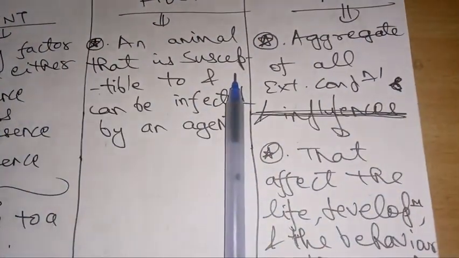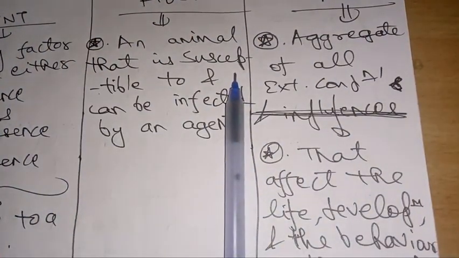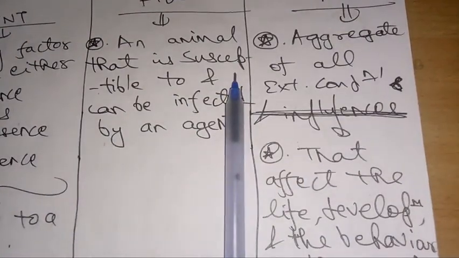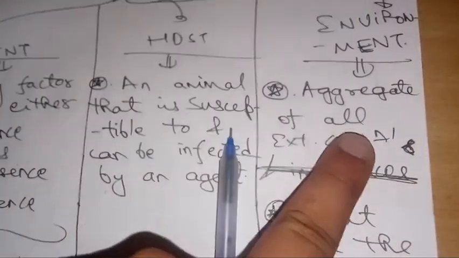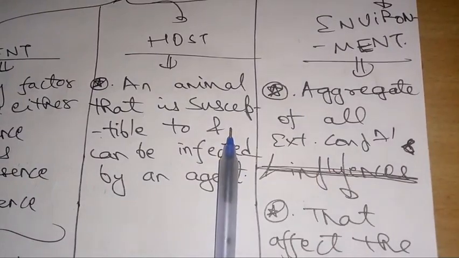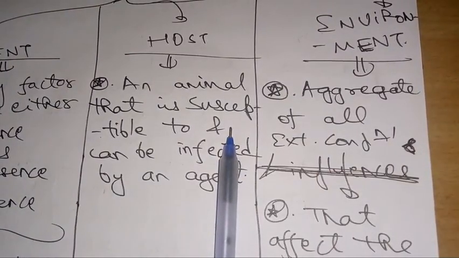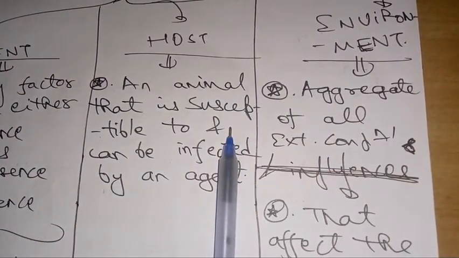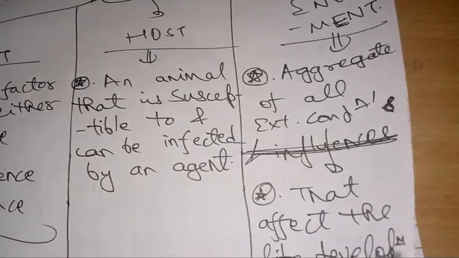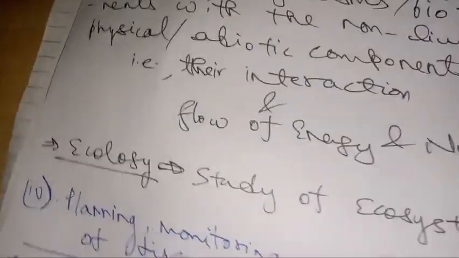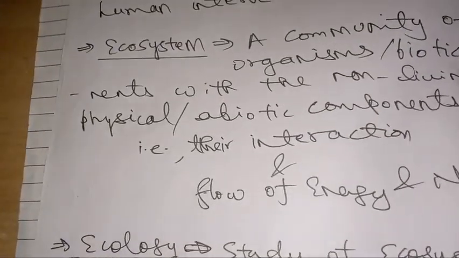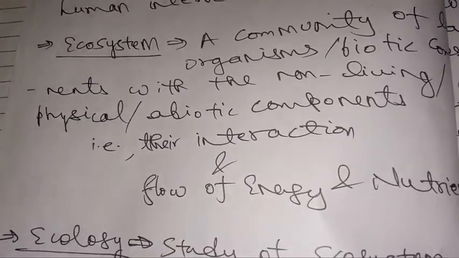Environment. Environment is the aggregate of all external conditions that affect the life, development, and behavior of the organism in the society. Very easy. So aggregate, that is collection of all those external conditions, because environment is actually talking about external environment. Those conditions are so important that they regulate the behavior and the development of that particular organism in the society. Life cycle is not a correct word because we are not talking about parasites here. Now we'll discuss ecosystem and ecology.